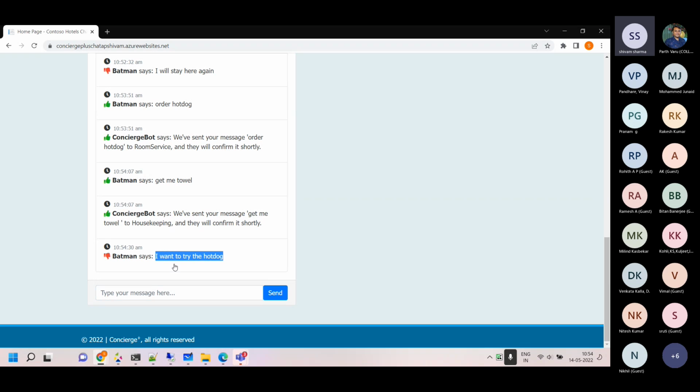So what we can do, we can keep this, and this is something which we can use for the retraining purpose. I'll show you what I mean by retraining. This is a part of the machine learning practice, that when the intentions are not correctly classified, we do these types of retrainings. So what is getting understood is, let's say, order hot dog in my room. Let's see what happens with this.